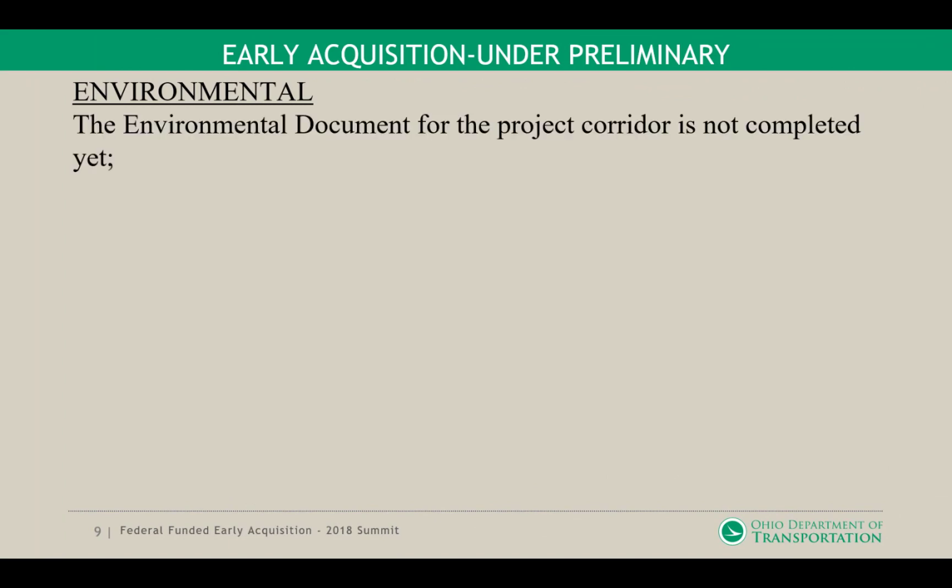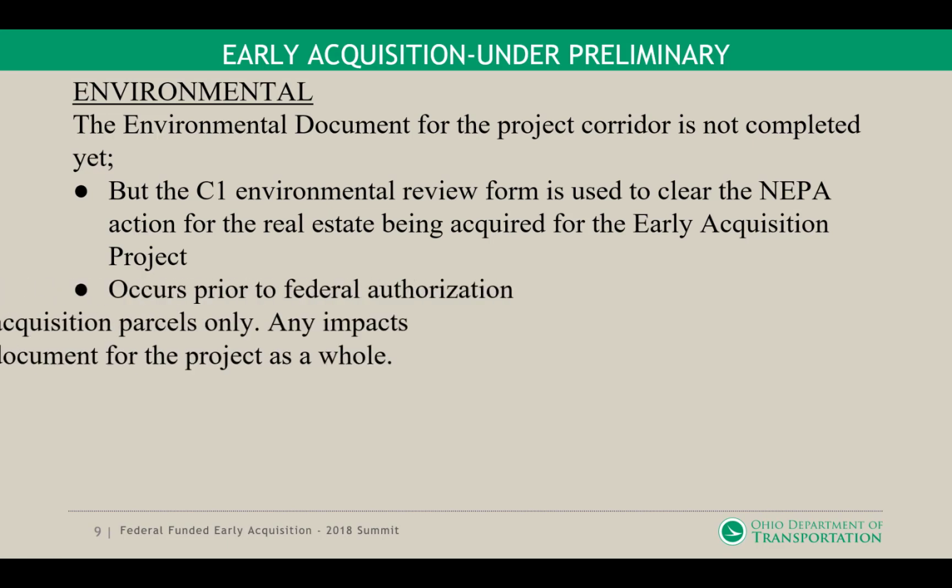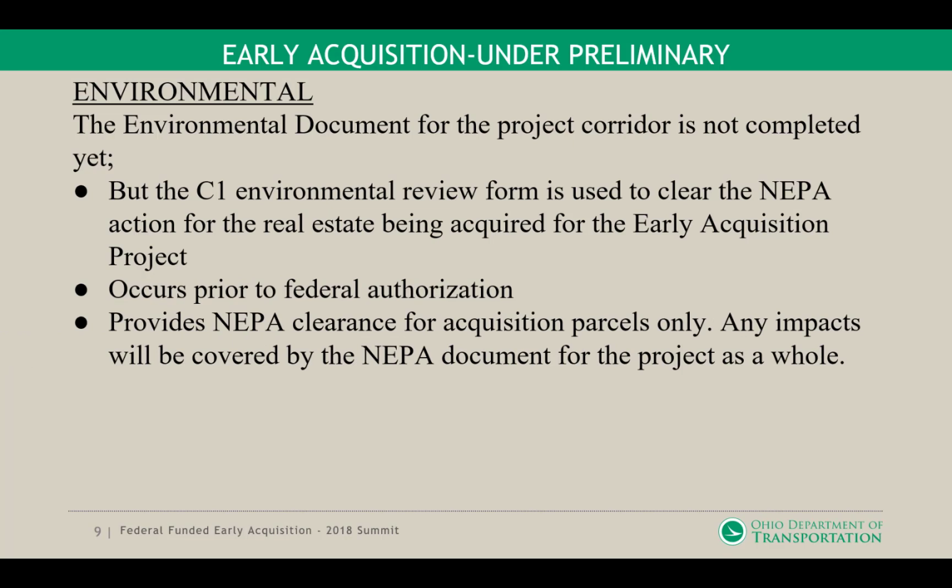The environmental document for the project corridor is not completed yet. Since it's not completed yet, you have to use the C1 environmental review form to clear the NEPA action for the real estate being acquired for early acquisition of the project. It occurs prior to the federal authorization and provides NEPA clearance for acquisition parcels only. So you're going to be preparing that C1 for those parcels that are going to be affected by the acquisition for that project. Any impacts will be covered by the NEPA document for the project as a whole.